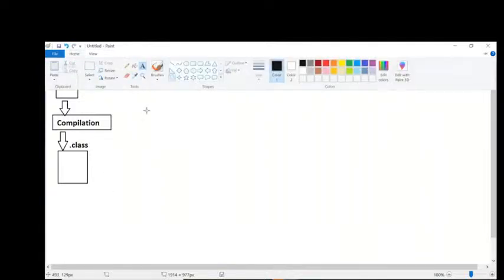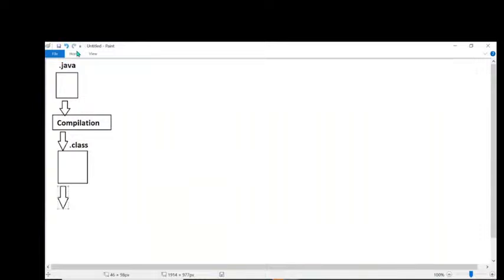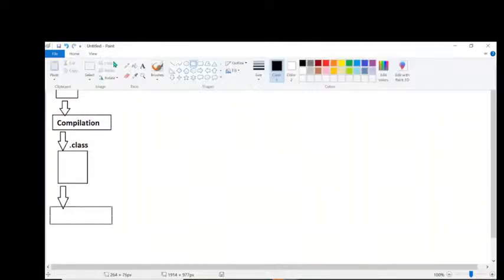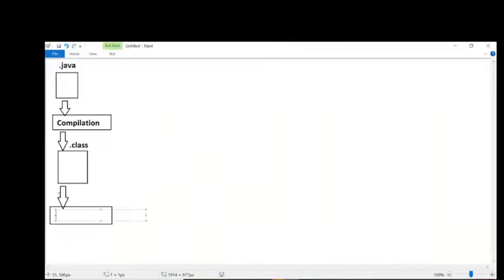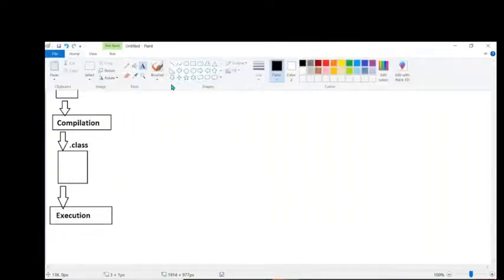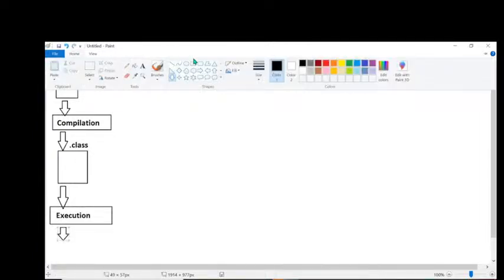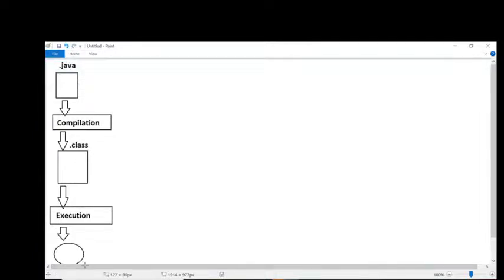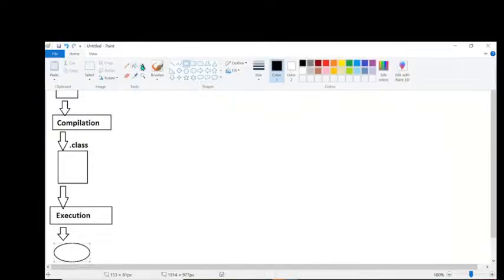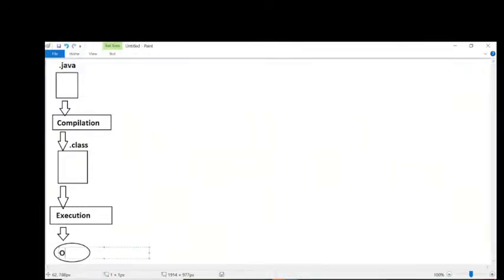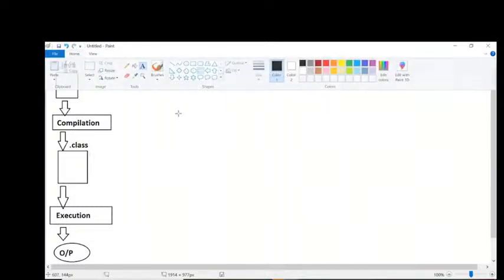Next, I need to execute this program. When we execute this program, we are able to get some output. Execution, then after completion of this execution, we get the output. That's it. Now, if we come to this compilation here,